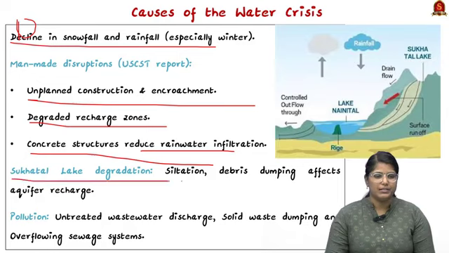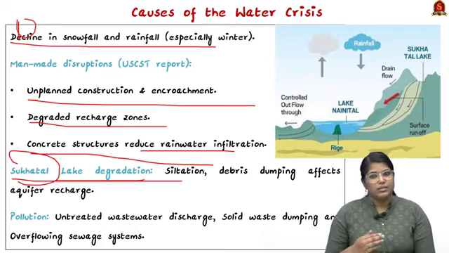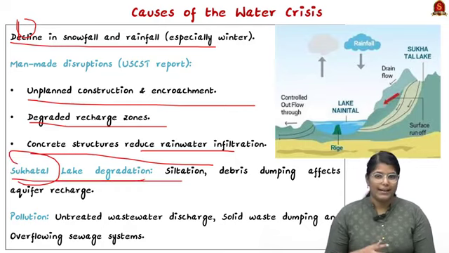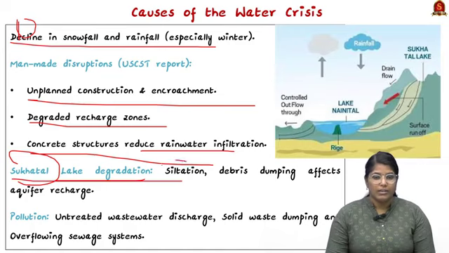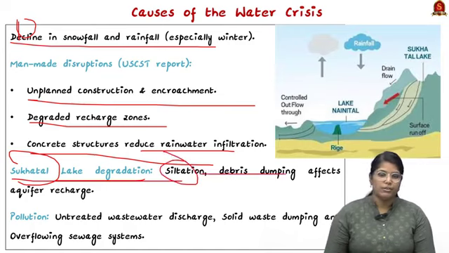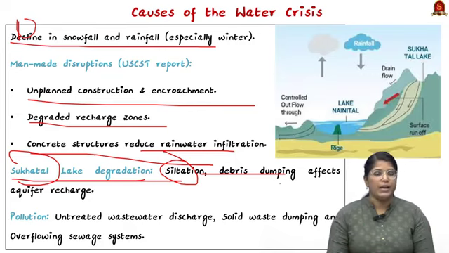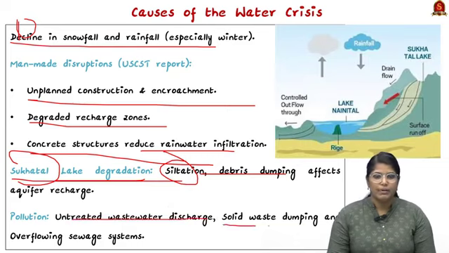Apart from this, there is a particular restoration project happening near Sukhatal Lake. This Sukhatal Lake has been altered heavily. For example, even concrete has been used in this lake to restore it, and siltation and debris dumping work is actually happening. All these affect the aquifers' recharge ability. And pollution, untreated wastewater discharge is happening, and even solid waste dumping and overflowing sewage systems.